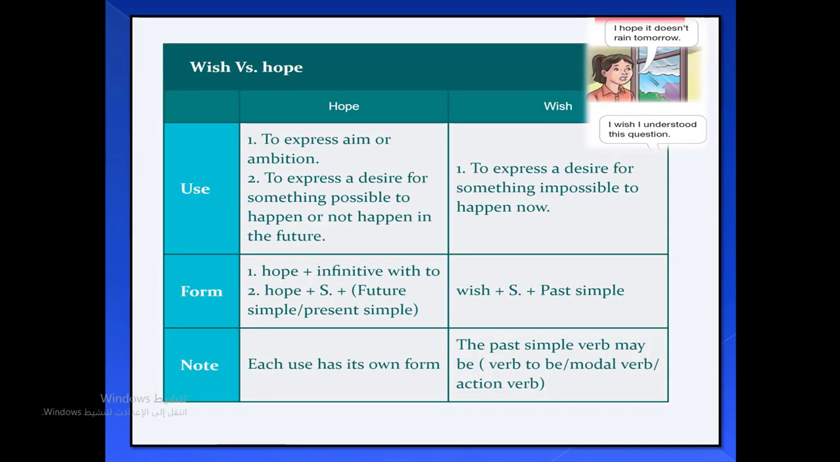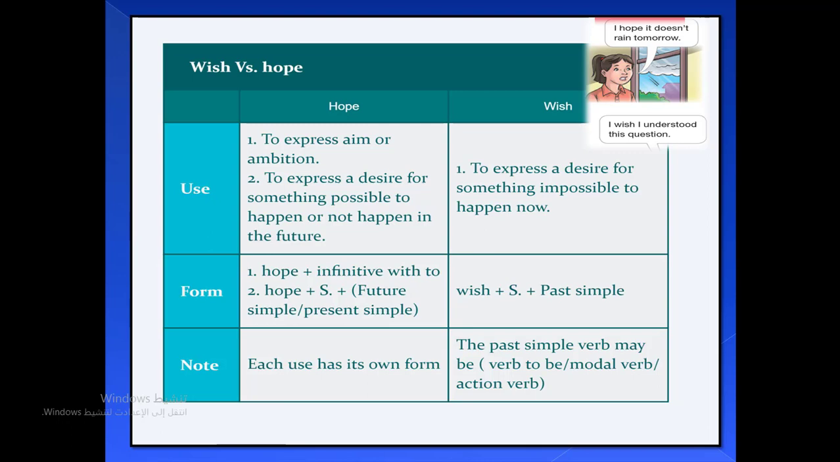Okay, so let's summarize this. Look again at the examples here. I hope it doesn't rain tomorrow. So, she wants something to happen in the future. And the second example, I wish I understood this question. She means that now she doesn't understand the question.